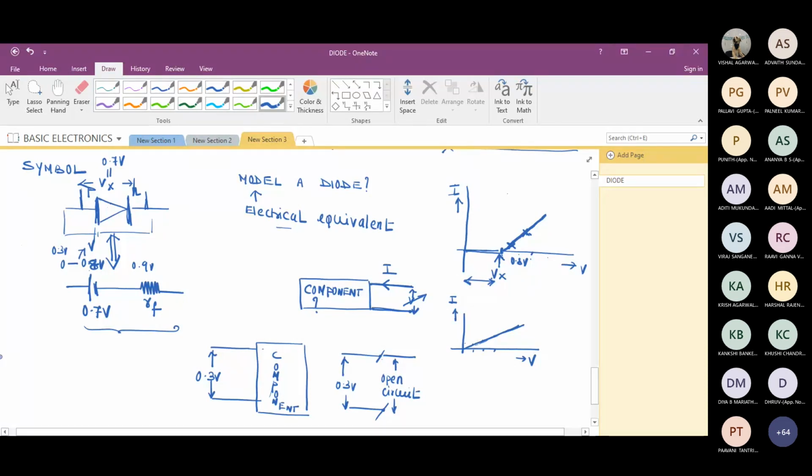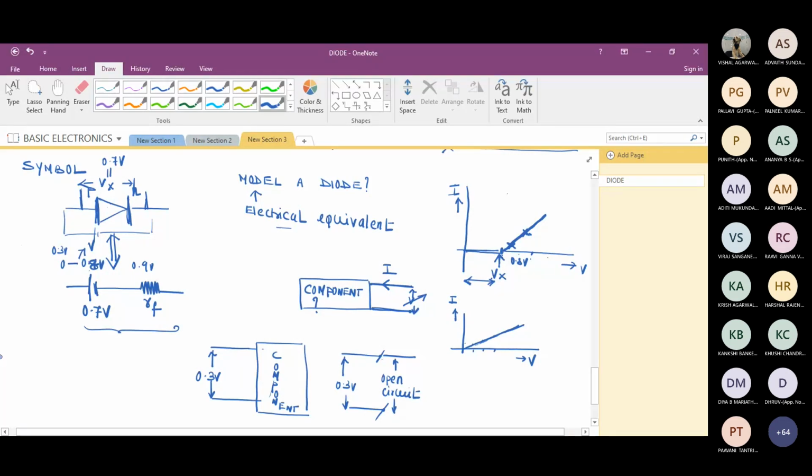So when I vary the voltage across the diode and plot the variation, whatever I have plotted, for that I have written the electrical equivalent. Is this fine?